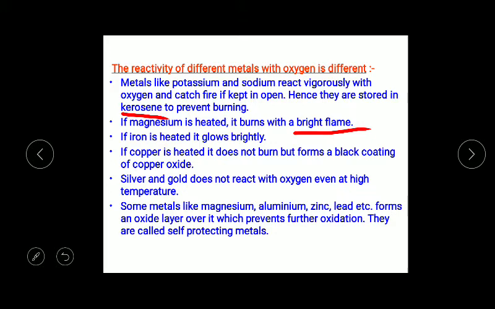So these are known as self-protecting metals: magnesium, aluminium, zinc and lead, because they form a thin layer of oxide which prevents further oxidation.